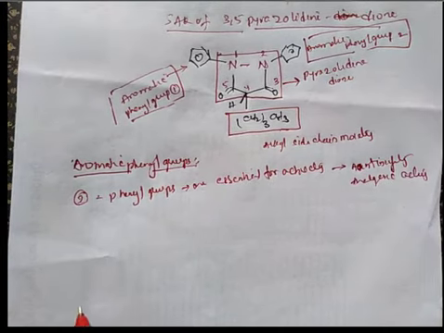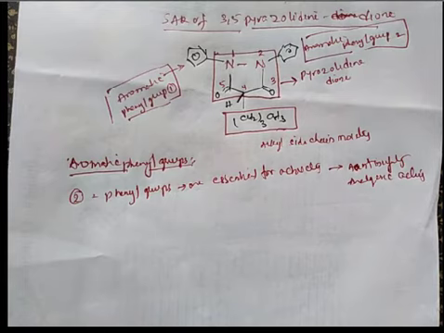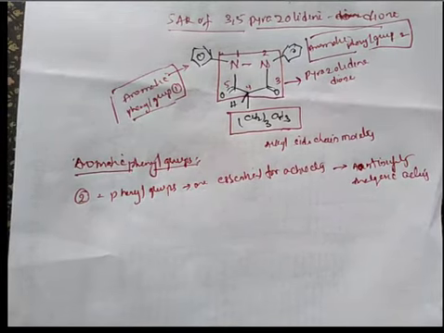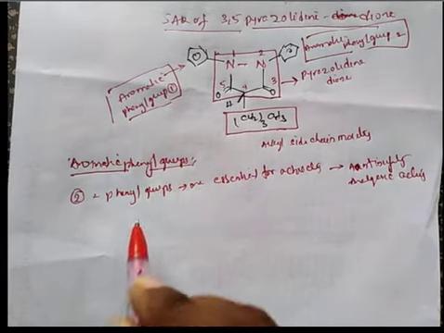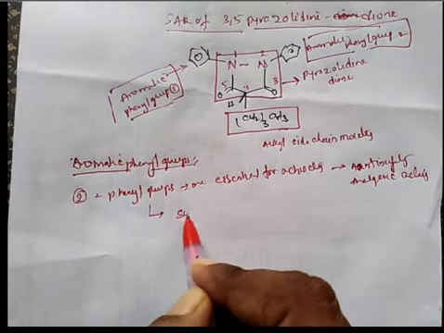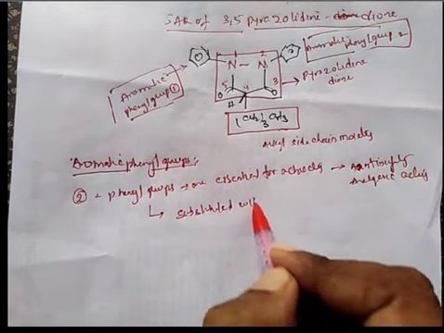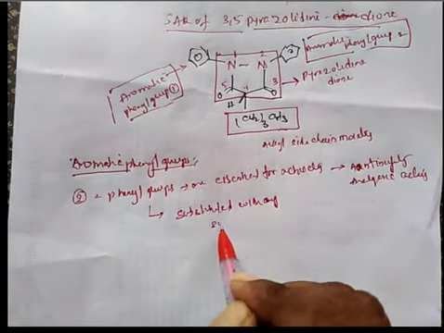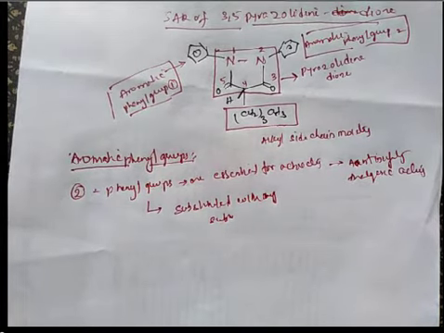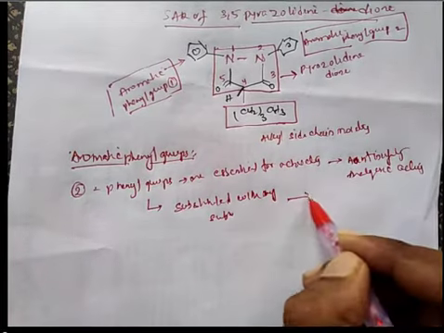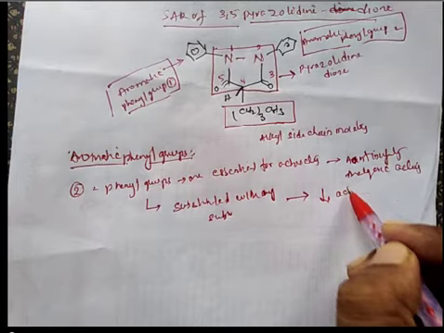So if these phenyl groups are substituted with any group on any one phenyl group, the net result was decrease in activity.